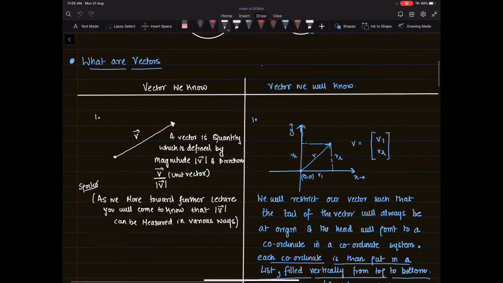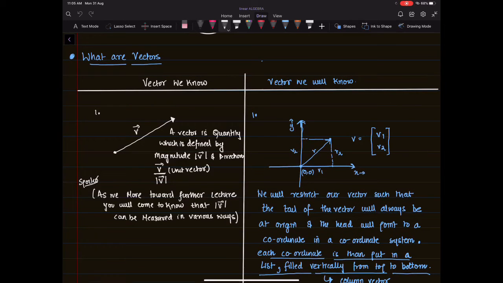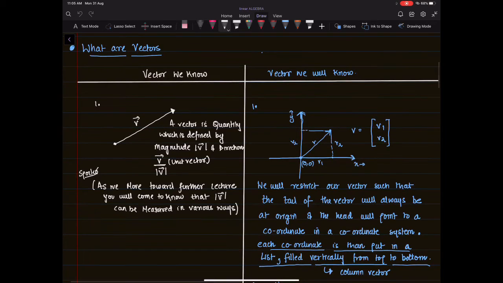So basically I have divided the vectors into two categories: the vectors we know and the vectors we will know. In linear algebra, the representation of vectors is a little bit different as compared to the vectors which we all know. So this is a point which we all know: a vector is a quantity which is defined by magnitude and its direction.